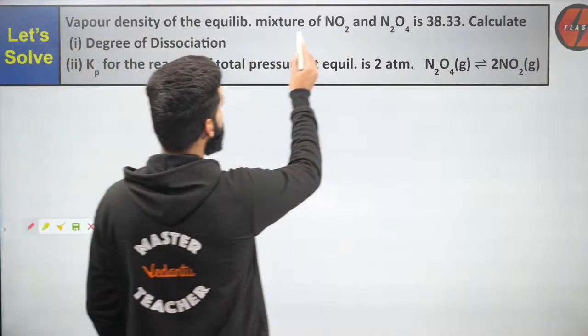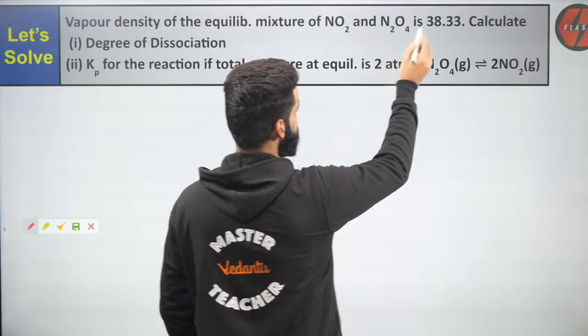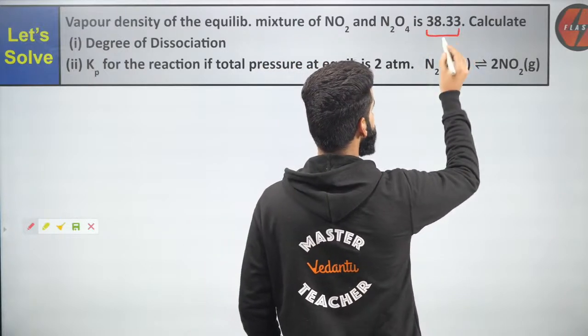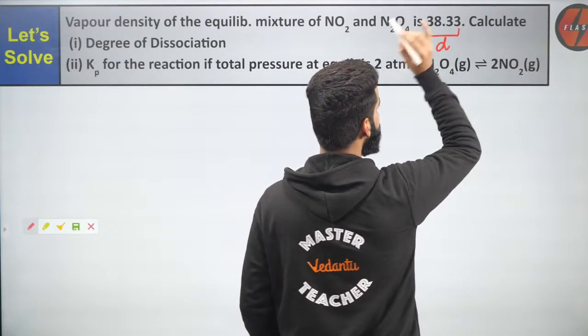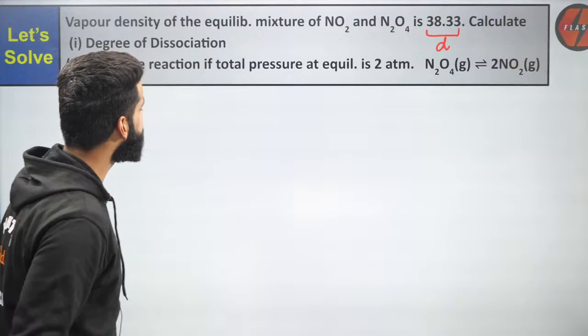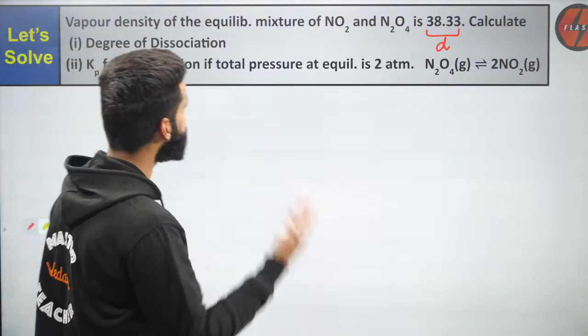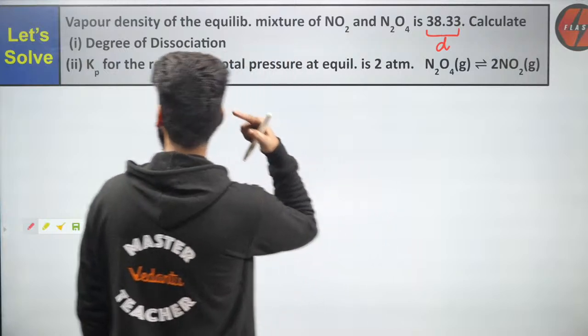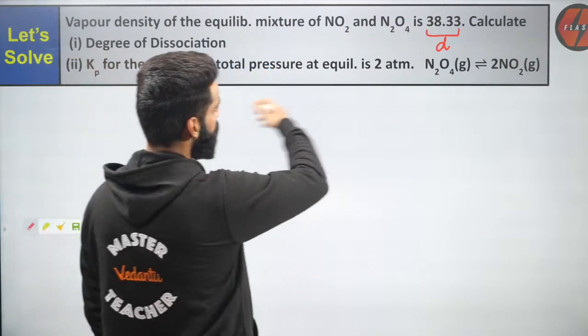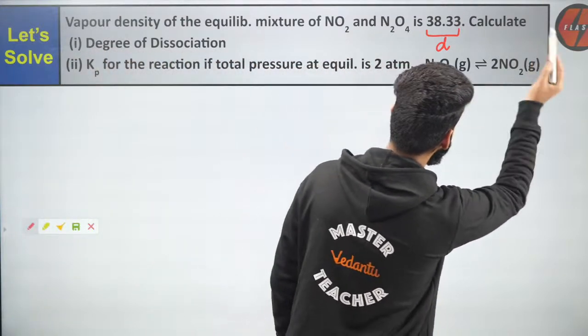Vapor density of the equilibrium mixture of NO2 and N2O4 is this much. This is the vapor density of the equilibrium mixture, that means this is the value of small d. Calculate the degree of dissociation. That's what is given to me. Is anything else given to me? Second part is Kp for the reaction if total pressure is this much. Okay, I'm given the reaction as well.